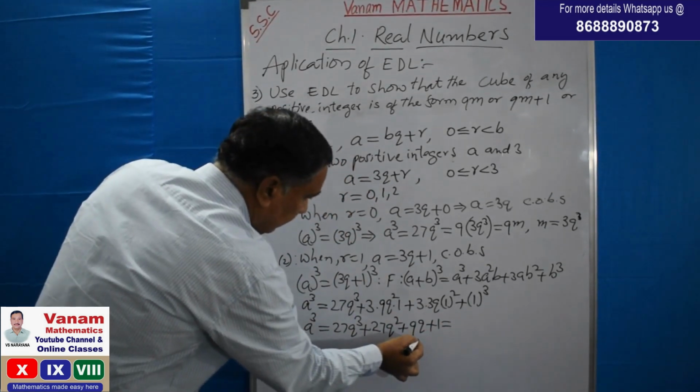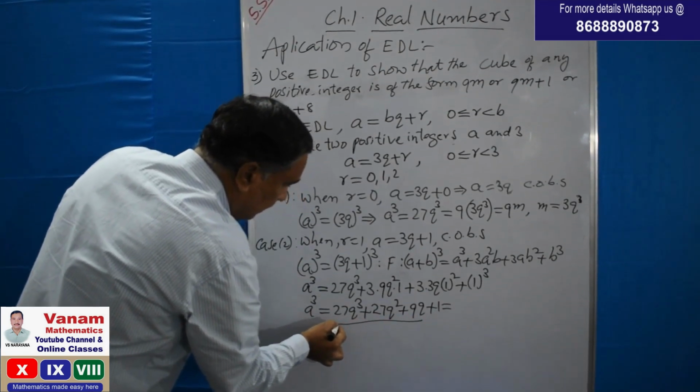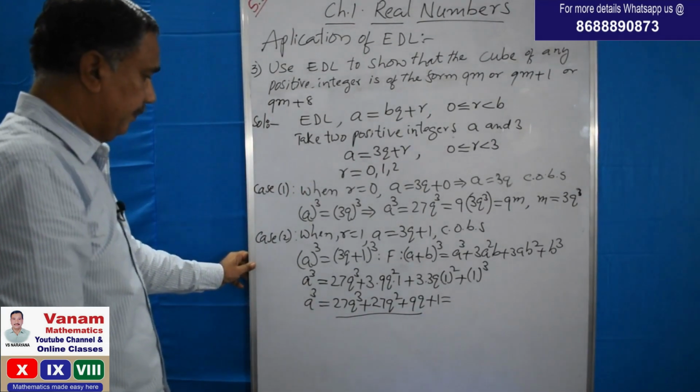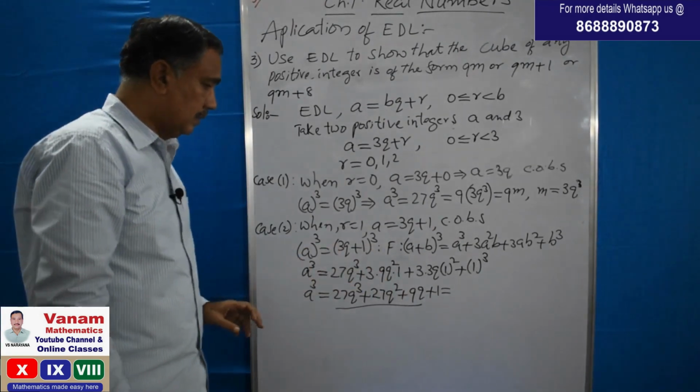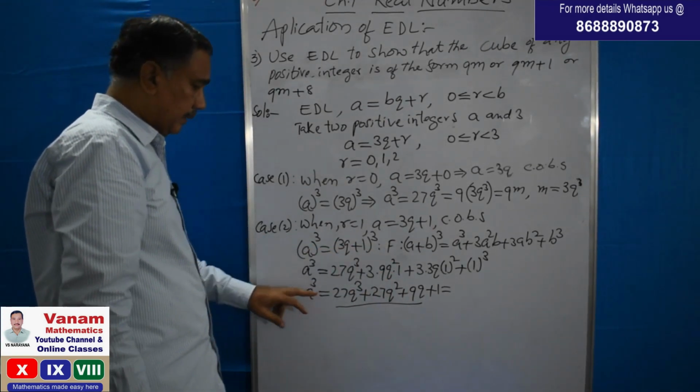So here I am taking 9 common, since all of these are multiples of 9.